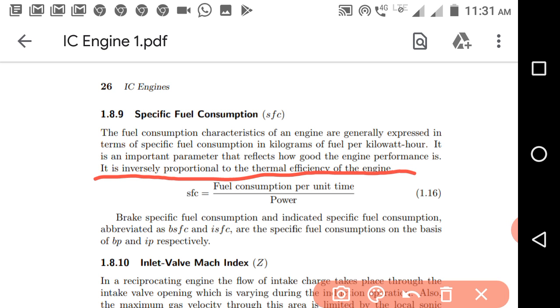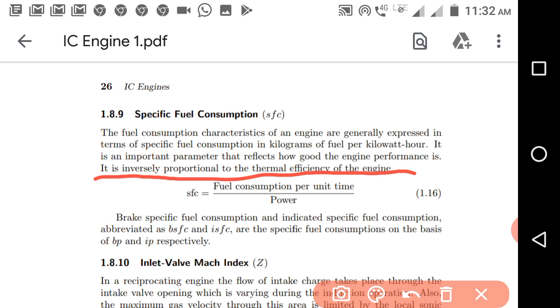If the SFC is related to brake power, we call it brake specific fuel consumption, and if it is related to the indicated power, we call it indicated specific fuel consumption.